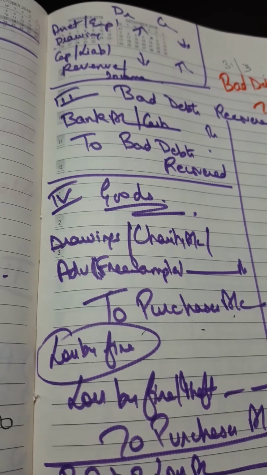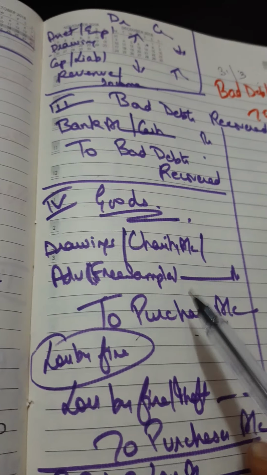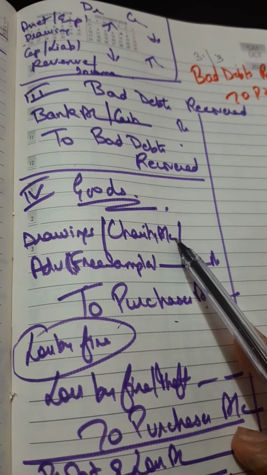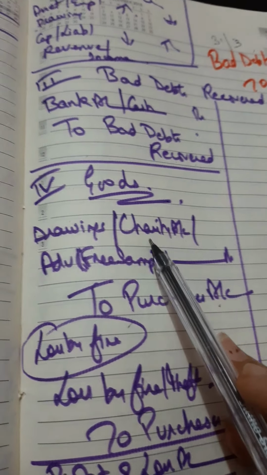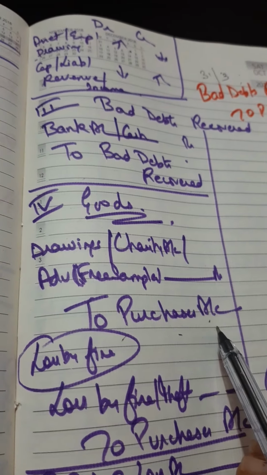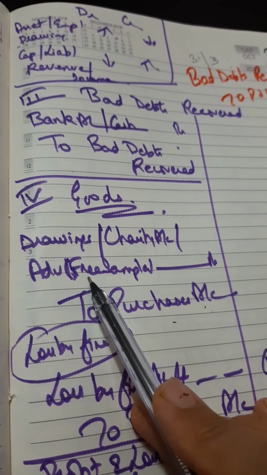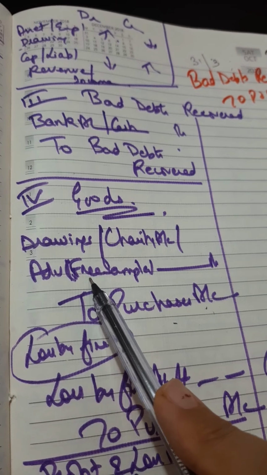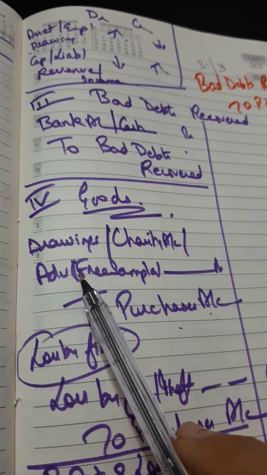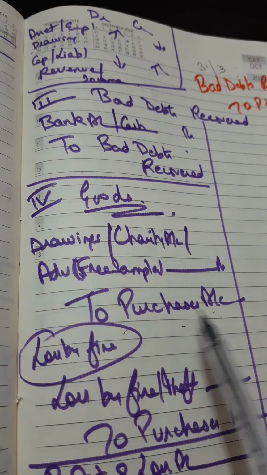Somebody comes for some donation. So instead of giving cash, I give my goods, some pens and stationery items. Then the entry will be charity account debit to purchases. And maybe if we are distributing free samples in a particular market or area, just to do advertisement, to make a name, then it will be advertisement or free samples account debit to purchases.